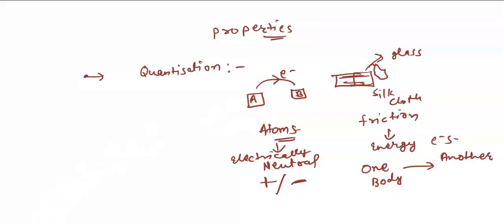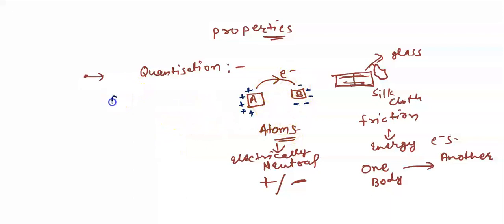Suppose object A lost 5 electrons, so it will have 5 units of positive charge. And object B gains 5 electrons, so there are 5 negative charges on object B. This is the way we can get the object's charge.